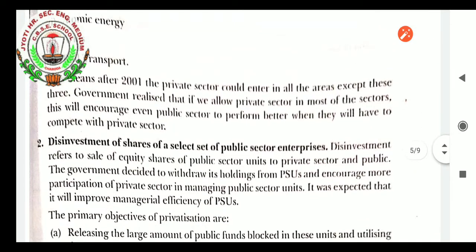This means after 2001 the private sector could enter all areas except the 3 industries which belong to the government. The government realized that if we allow the private sector in most of the sectors, this will encourage even the public sector to perform better when they have to compete with the private sector.